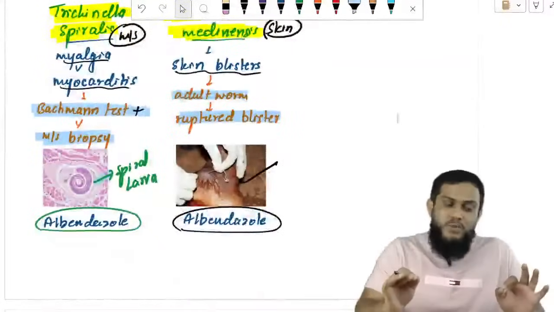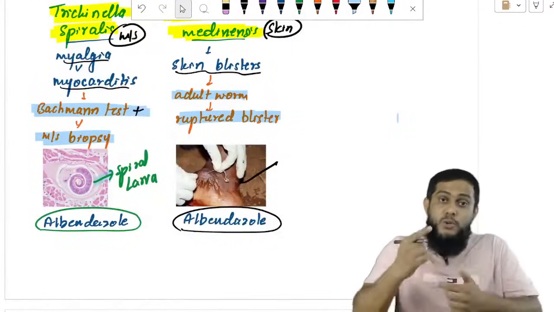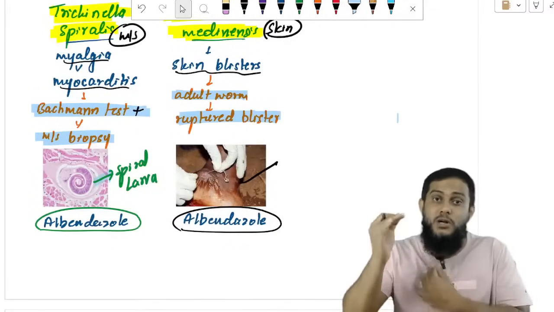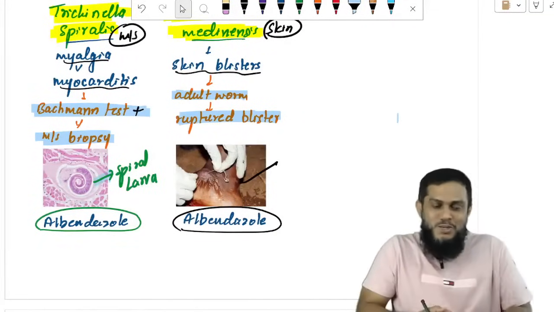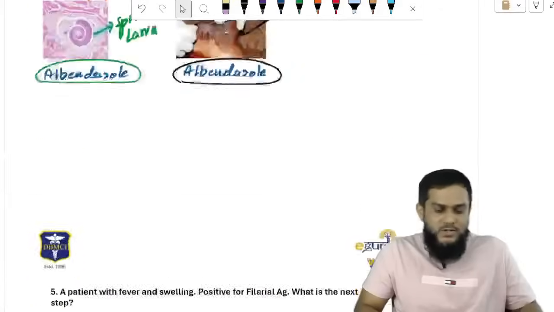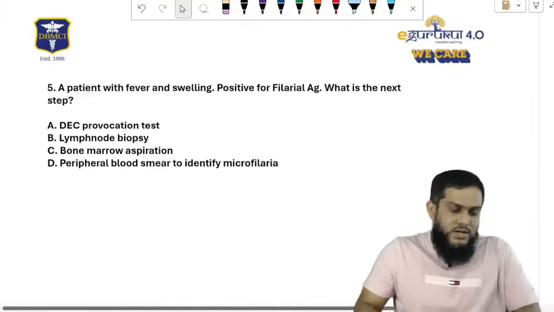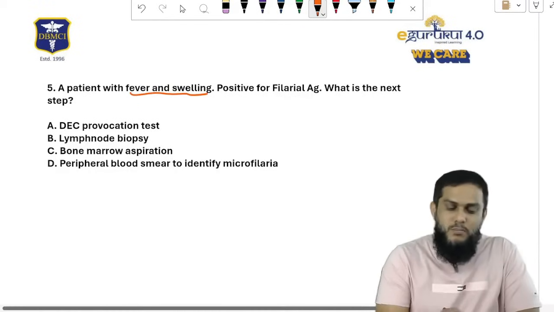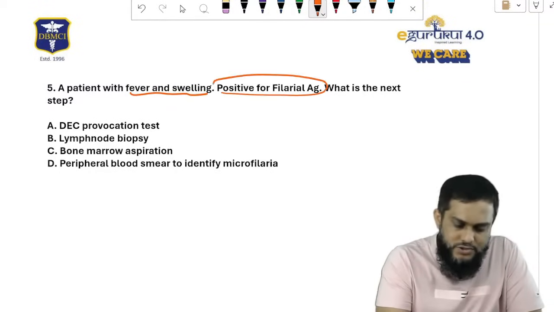Bachman test positive, Trichinella spiralis. Spiral larva in muscle tissue biopsy, Trichinella spiralis. Skin blister ruptured, adult worm coming out, Dracunculus medinensis. Drug of choice for both, albendazole. Right? Albendazole. Okay, now, a patient with fever and swelling, positive for filarial antigen.